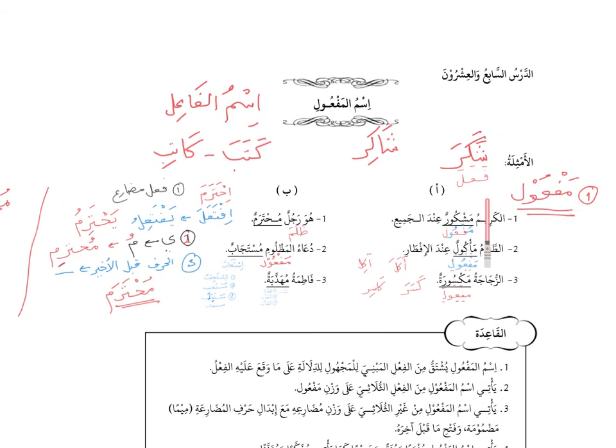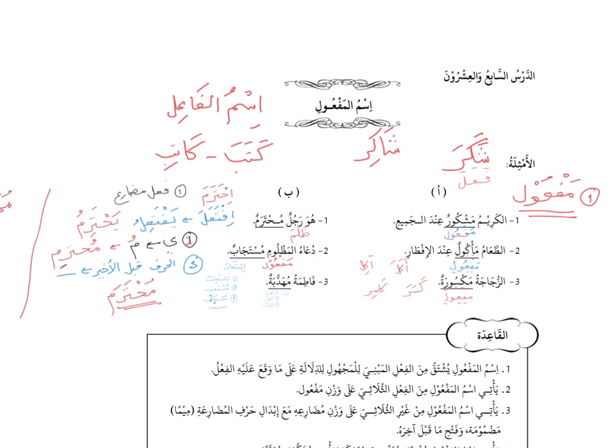That's it, done. But if the verb is more than 3 letters, a 4-letter, 5-letter, or 6-letter verb, then you need to follow these 3 steps. The first step is you find the mudari. The second step, you change the letter ya in the fi'il mudari to a letter mim with a dhamma. And the last step is you make sure that the second last letter has a fathah. So that is the second method of finding isim maf'ul.